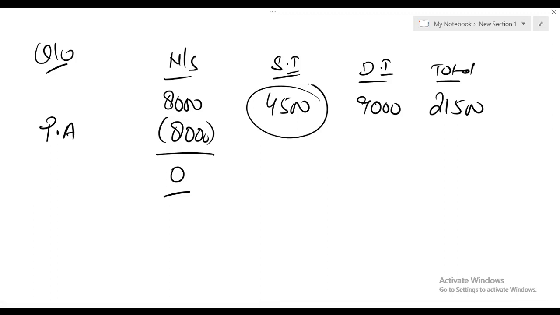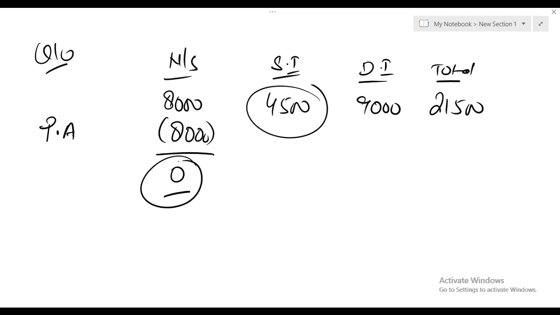And we have a starting rate band because non-saving income after deducting personal allowance is 0, which means the starting rate band is available for saving income. So the entire 4,500 falls in the starting rate band, and there is no need to deduct the remaining personal allowance from saving income.